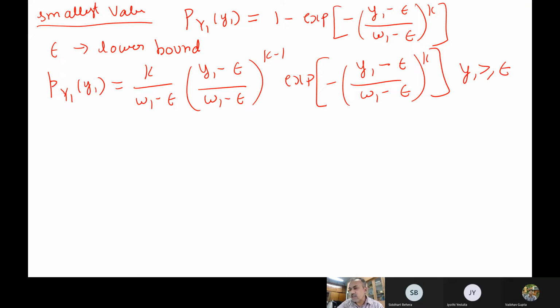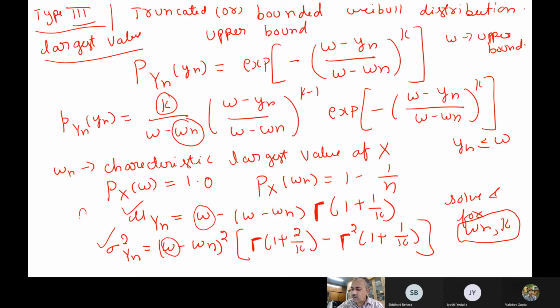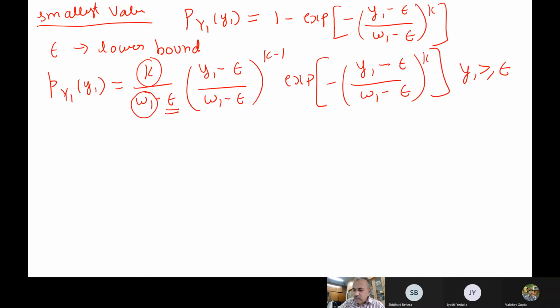So this is how the distribution looks like for the smallest value. And of course, the parameters are omega 1 and k. Epsilon is already known to you, because the lower bound of the distribution we know here itself. So now we have to find out this omega 1 and k. Similarly, here also we can write these types of equations linking to the mean and standard deviation of the data. So you can easily link this one.